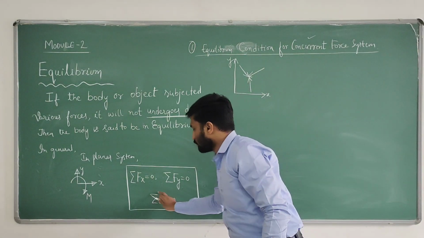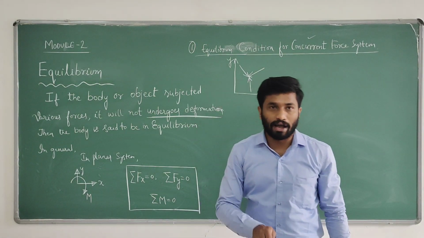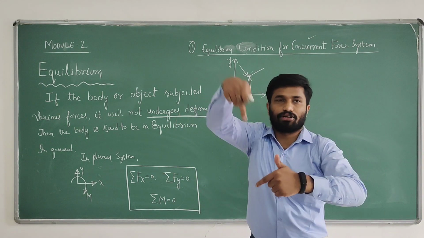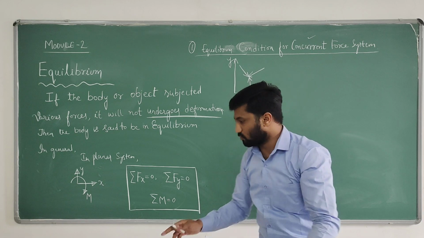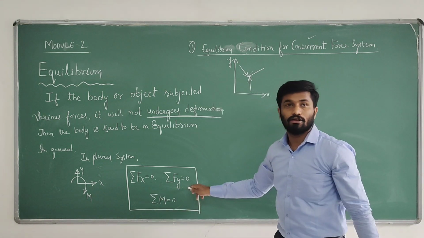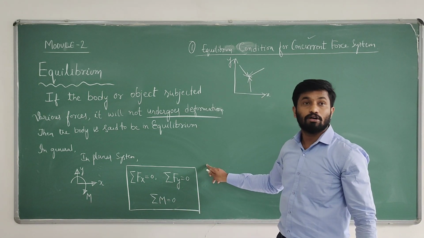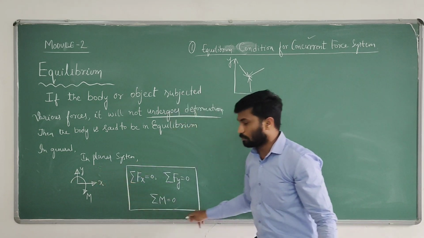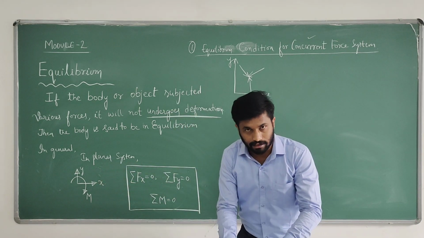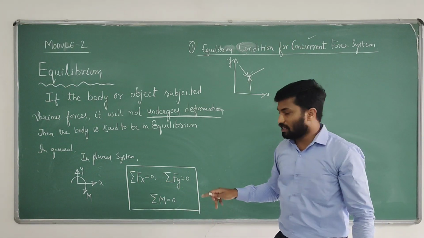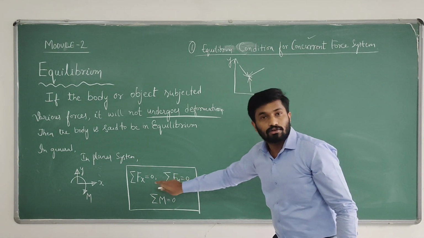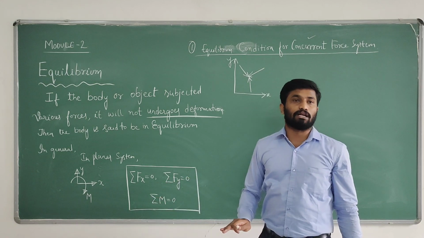If all forces are meeting at a point, what does it indicate? It will not create the effect of moment. Why? All lines of action meet at a point, so it's not having any distance-oriented things. That's why moment is eliminated. So how many equations of equilibrium? Totally in a planar system, the possible equations of equilibrium are only 3. In concurrent, we are eliminating moment, which means we are having only 2 equations of equilibrium.